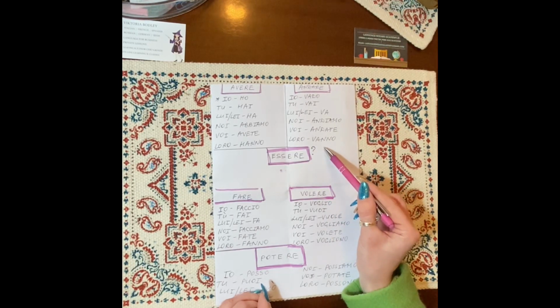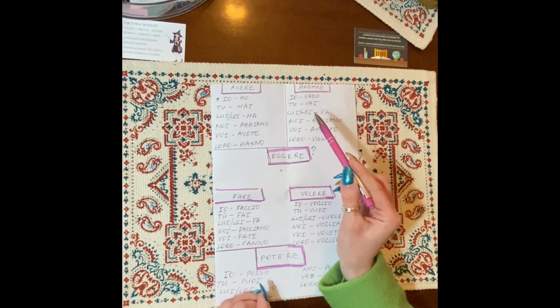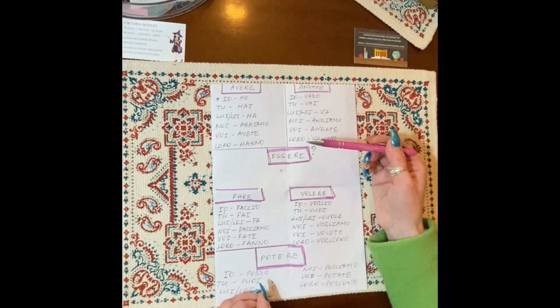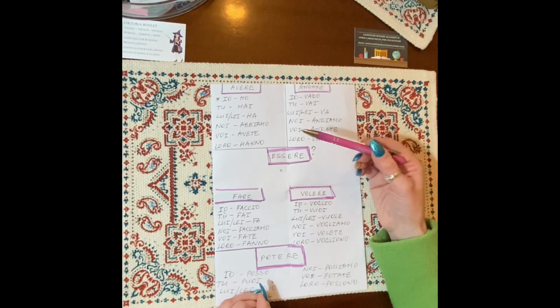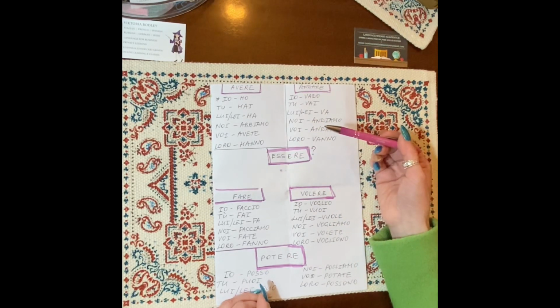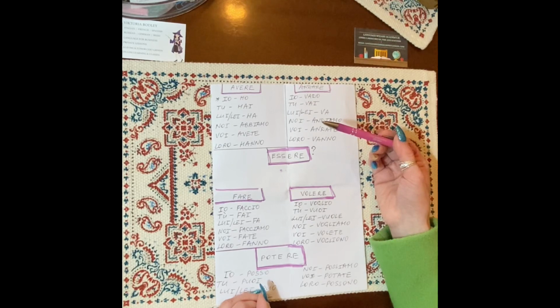Loro vanno. These verbs, avere, andare, are very important, as they will help us in future to understand different tenses in the Italian language. And they are, of course, irregular. It's like in English, to have is an irregular verb and to go as well. The same idea in Italian.